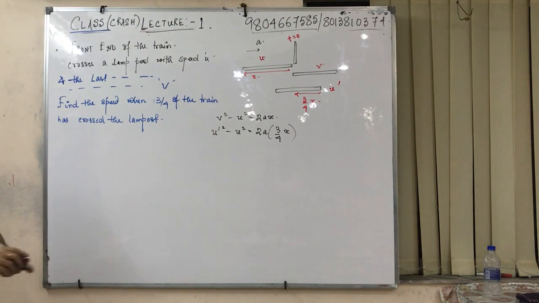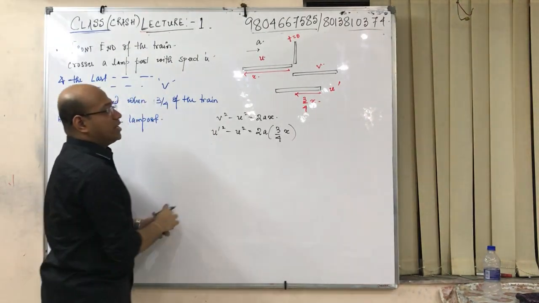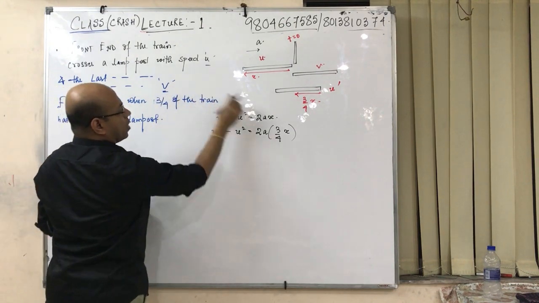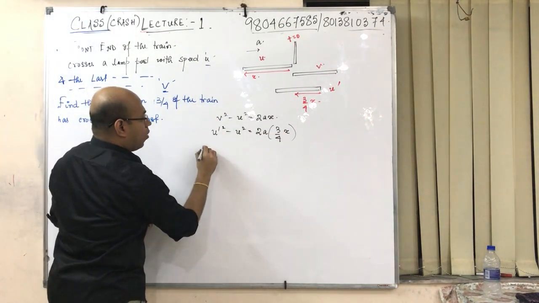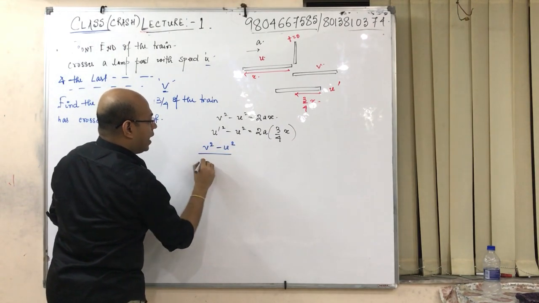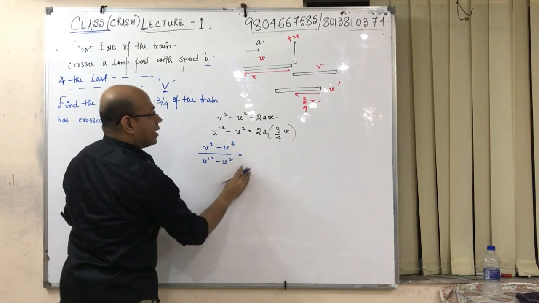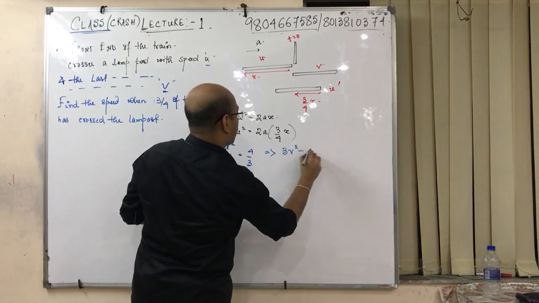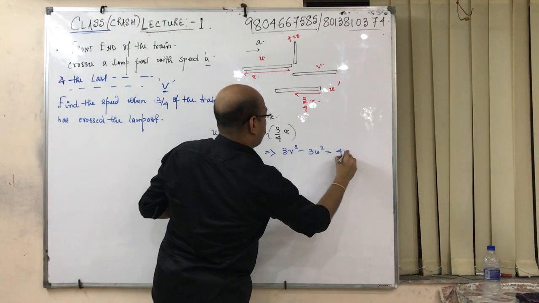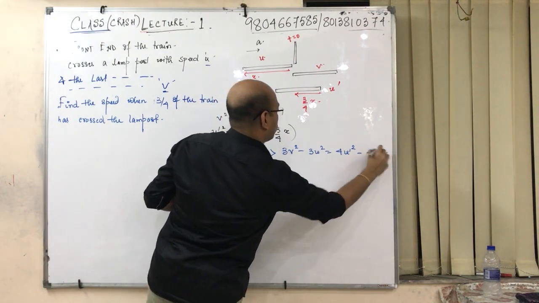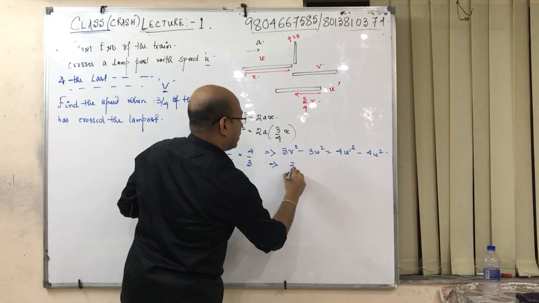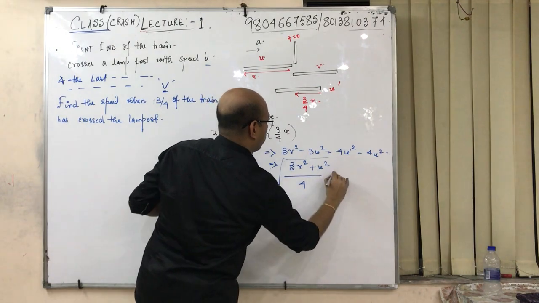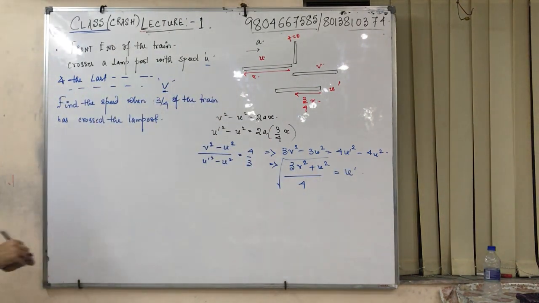Check this thing out. This is a damn easy thing. Now what we need to have? We need to find u dash in terms of v and u. You divide all this scenario. What I got? V square minus u square over u dash square minus u square is equal to 4 by 3. 3v square minus 3u square equals 4u dash square minus 4u square. So u dash is the root of (3v square plus u square) by 4.